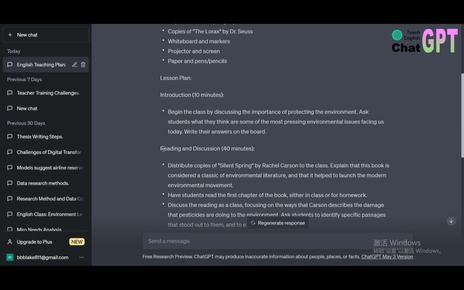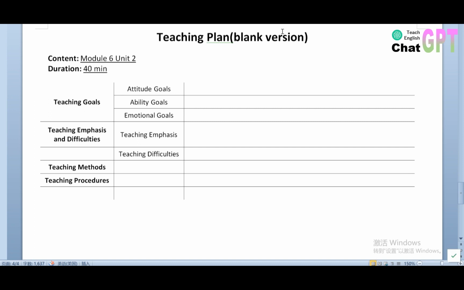The good news is that we have a specialized template of teaching plan in China, which is widely used. It looks like this. The teaching plan consists of content, duration, teaching goals, which are also three parts: attitude goals, ability goals, and emotional goals, teaching emphasis and difficulties, teaching methods and teaching procedures. These are the main parts of the traditional Chinese teaching plan, and we have to make ChatGPT realize that these are the contents that we exactly use. To match the two, we have to add to it somehow.